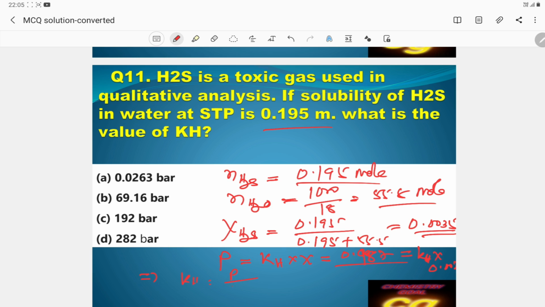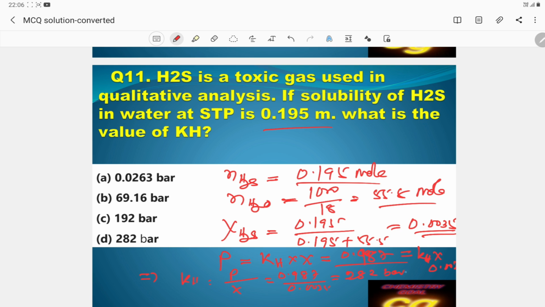So if you calculate here, KH is equal to P by X. P is 0.987 upon X is 0.0035. So answer will be 282 bar, because if you divide this, you will get 282 bar.